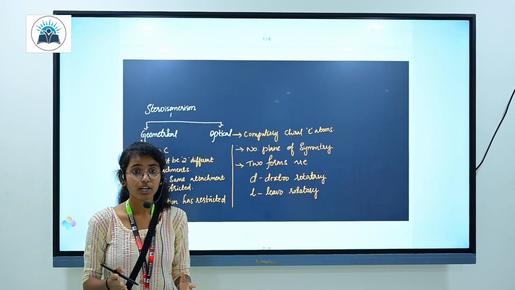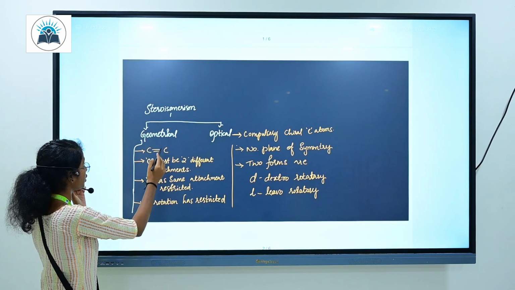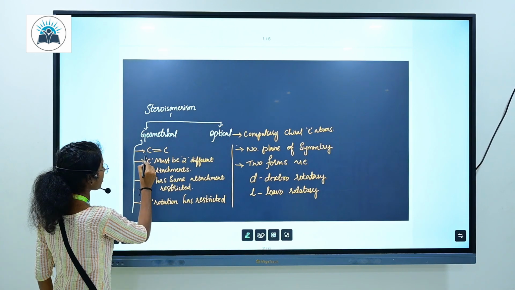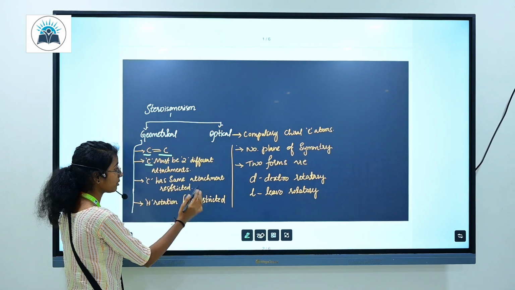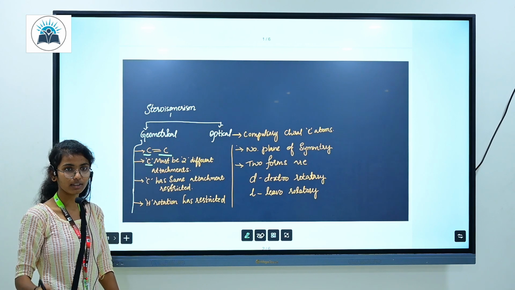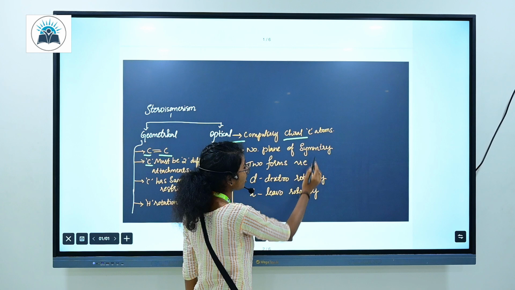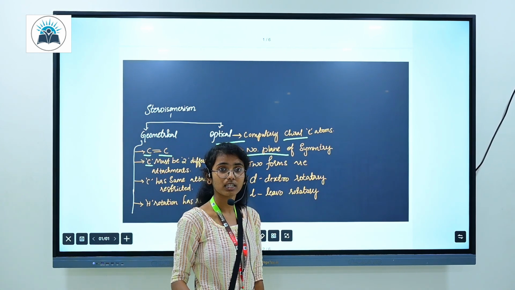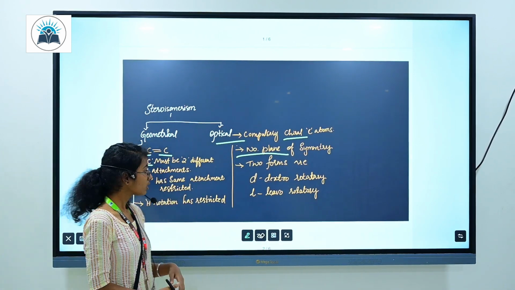There are some conditions which have to be followed for stereoisomerism. The geometrical conditions are: carbon with a double bond to carbon, the carbons must have different attachments, same attachments are restricted here, and carbon-carbon rotation is restricted here. And for optical isomerism, chiral carbons must be present and there must be no plane of symmetry. And there are two forms: dextrorotatory and levorotatory.